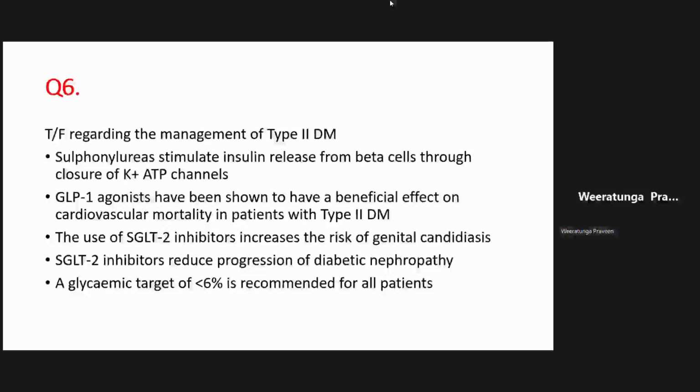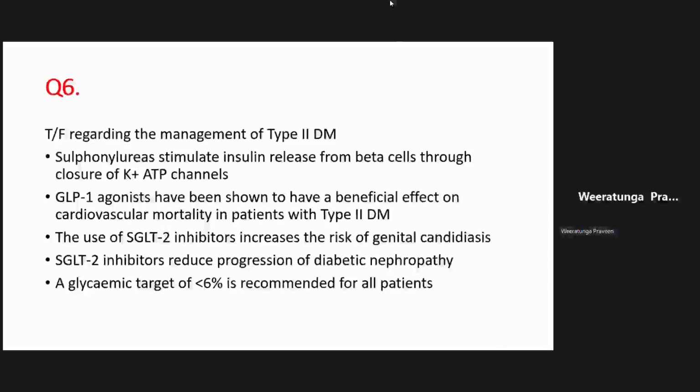So they are injectables once a week. There is an oral preparation also of one particular drug, right? And then they increase the postprandial insulin surge, right? And they have a good cardiovascular protective effect, and they promote weight loss, or they are weight neutral. Right? These are some of the advantages of these medications. Okay, so that's about GLP-1 agonists, right?